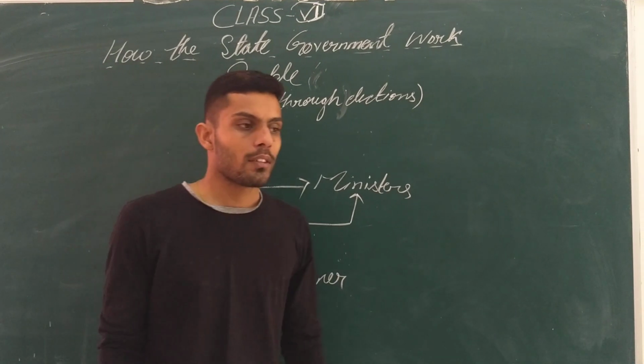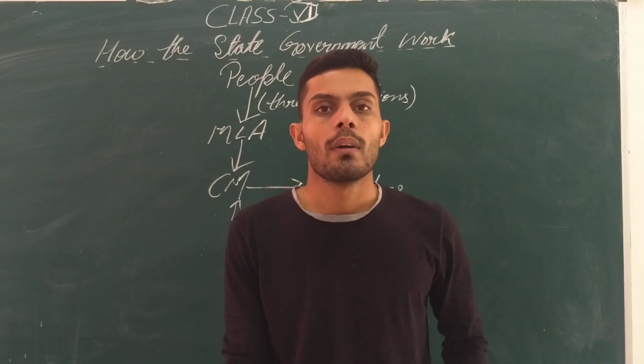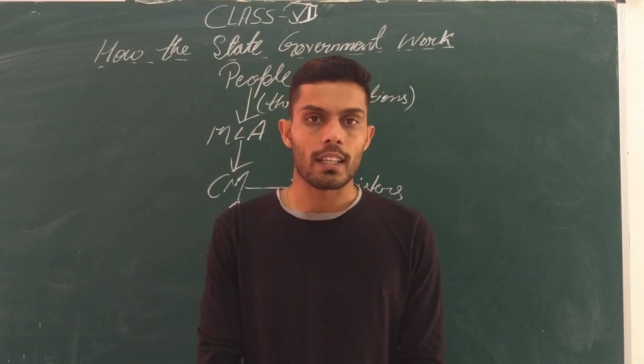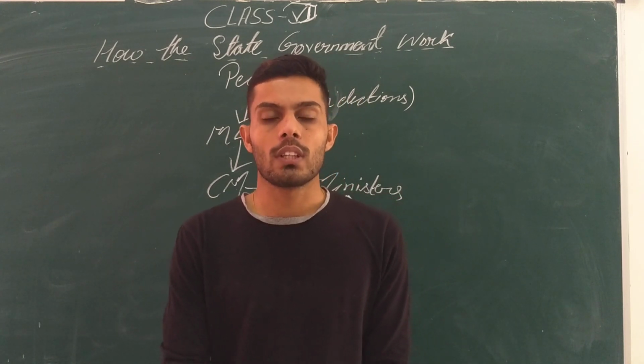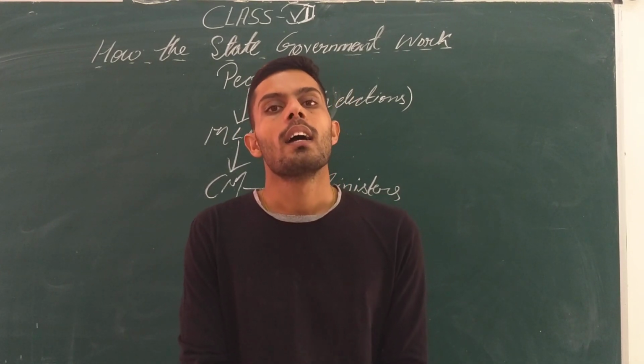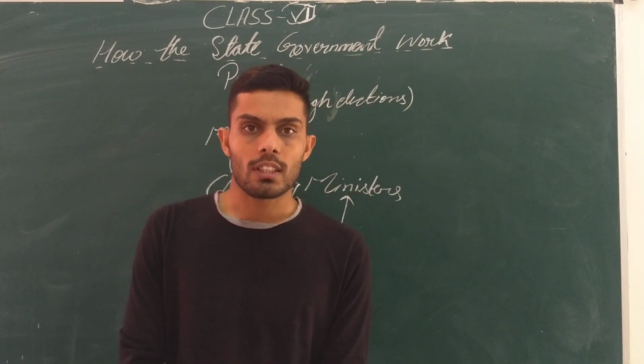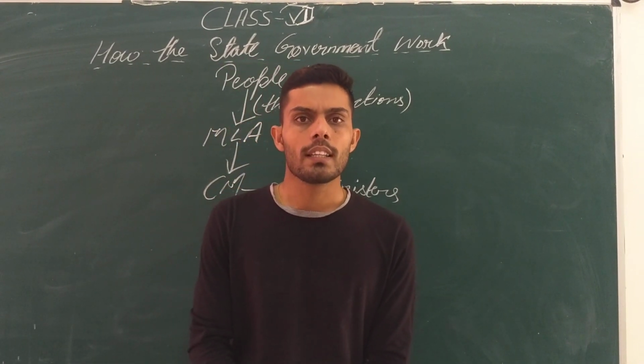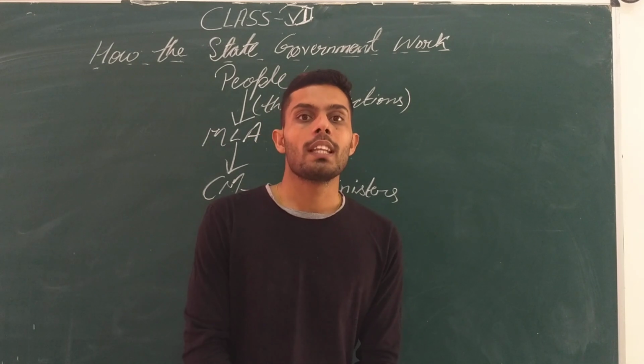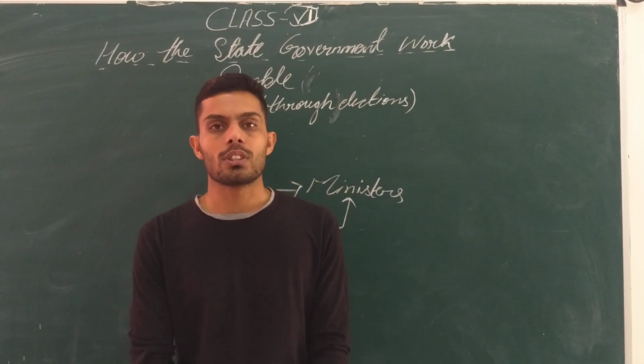So we have discussed that the party which wins the majority is the ruling party, and those who did not win the majority in the elections are the opposition party. In the opposition, those with the larger number of members are known as the major opposition party.